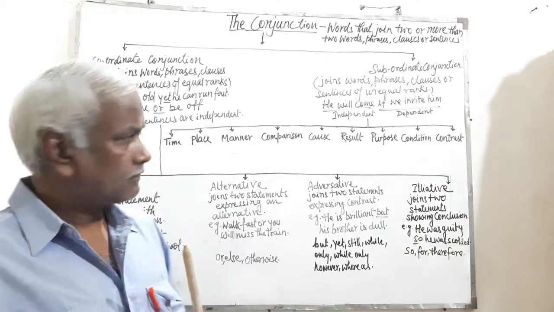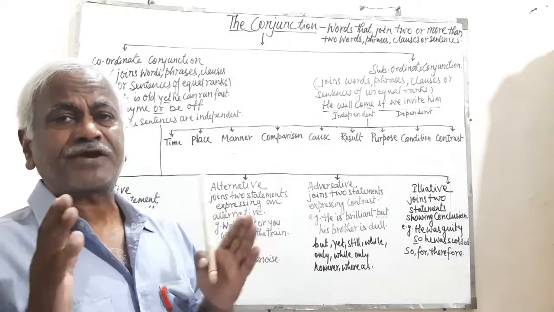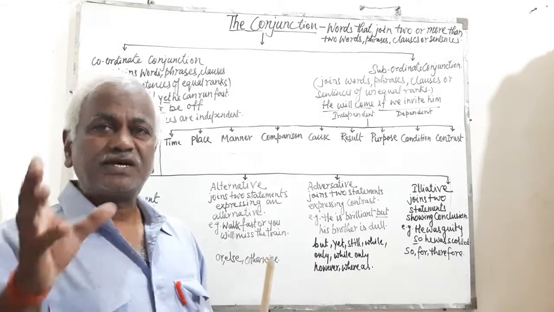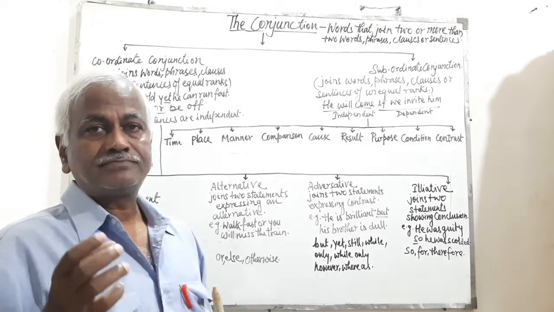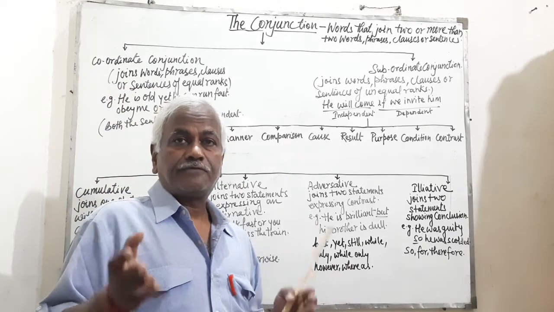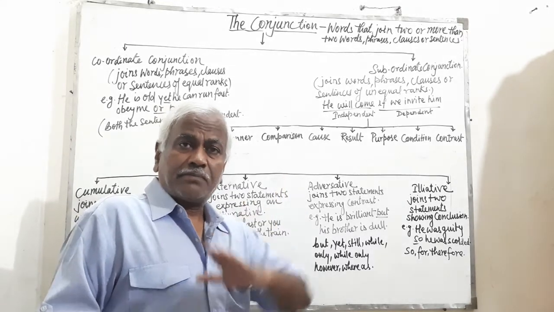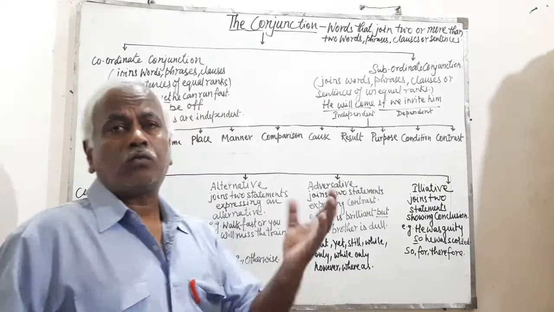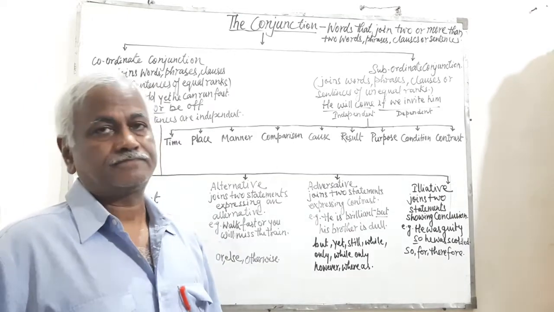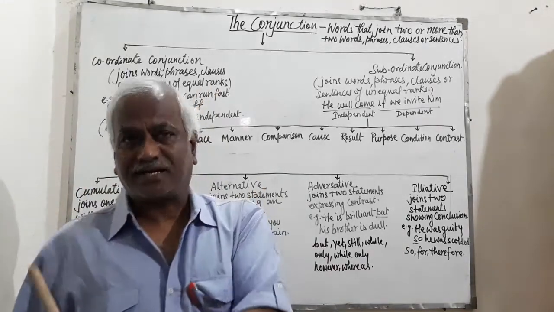Now, let us understand what is a phrase. What we all know, group of letters which convey some meaning is called words. Then what is a phrase? Phrase means it's a group of words that convey some other meaning than what it appears to be. That is phrase. Clause. Clause is a sentence itself and a part of a sentence.